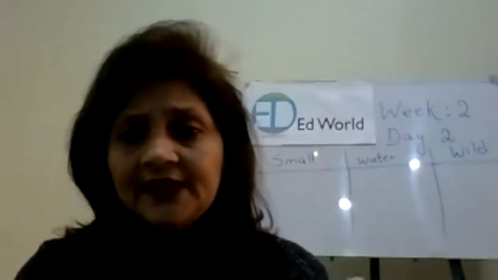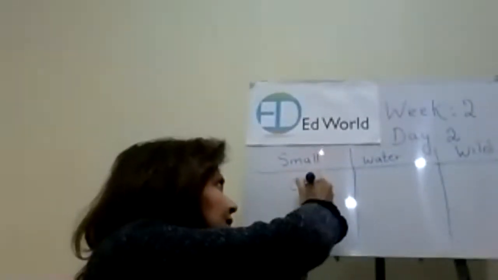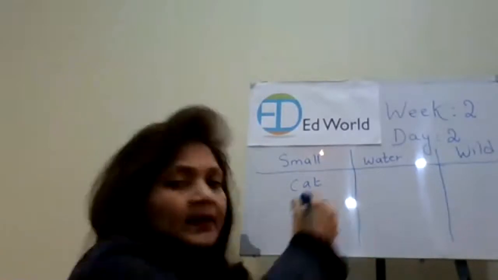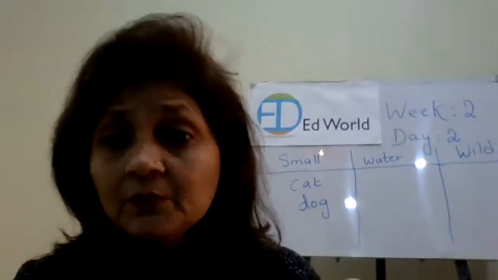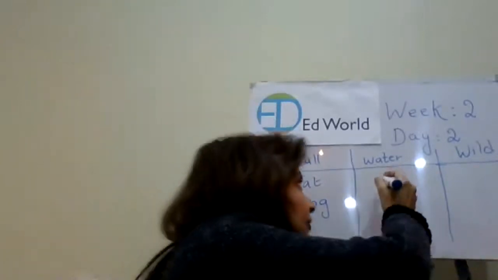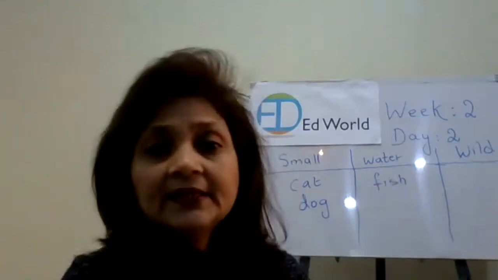So can you just name a few of the small animals? Yes, Neha? Yes, a cat, correct. A dog, correct. Okay, very nice. Can you name some water animals also? Yes, Alia? A fish, correct. Yes, Ali?